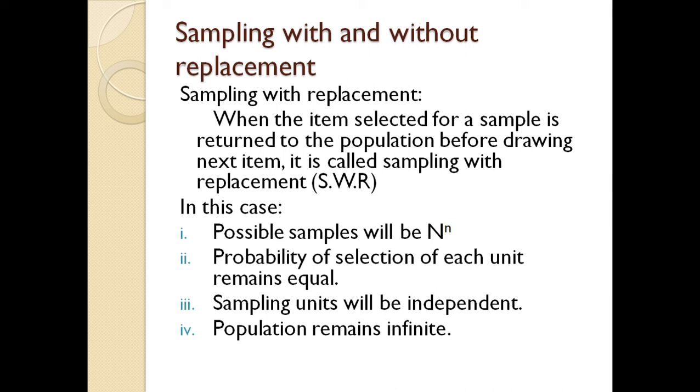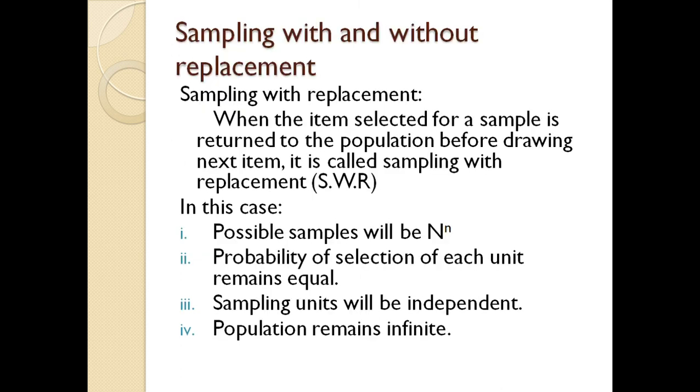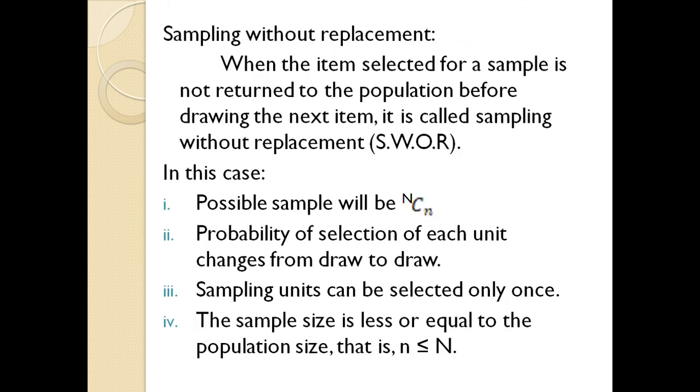Then sampling is done without replacement when the item selected for a sample is not returned. For with replacement, the item was returned, but now the item is not returned to the population before drawing the next item. It is called sampling without replacement. In this case, the number of possible samples will be computed by the formula N C n. So we use the combination formula to know the number of all possible samples.